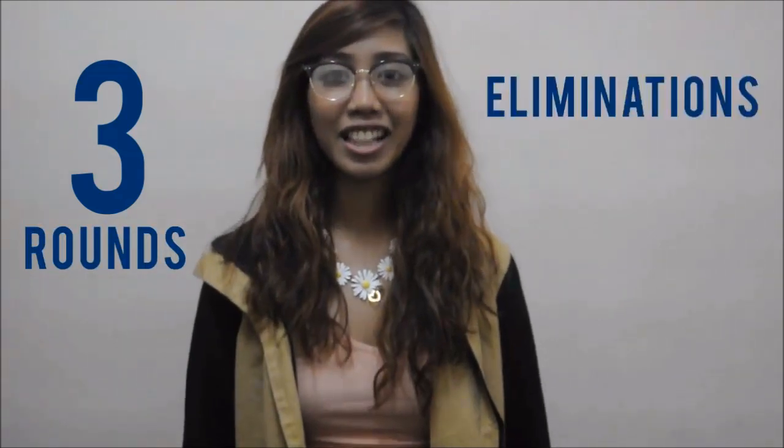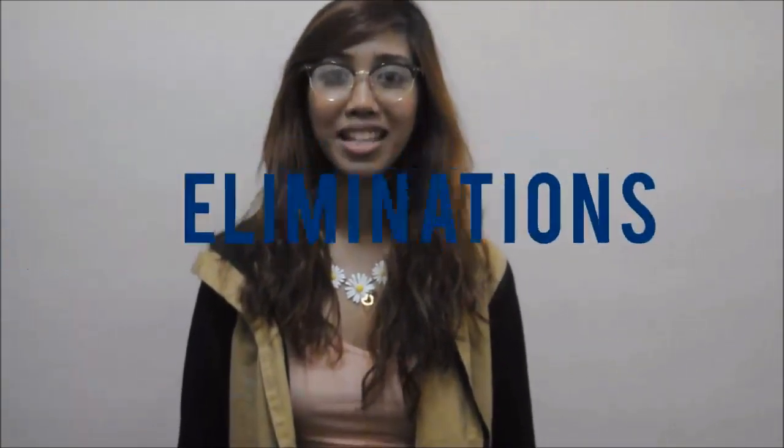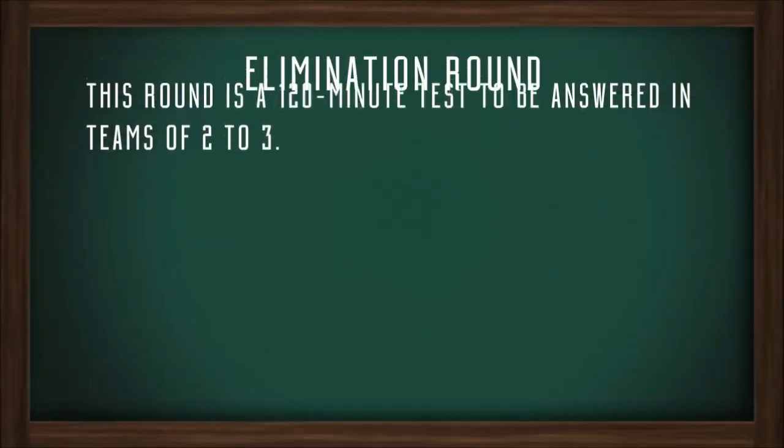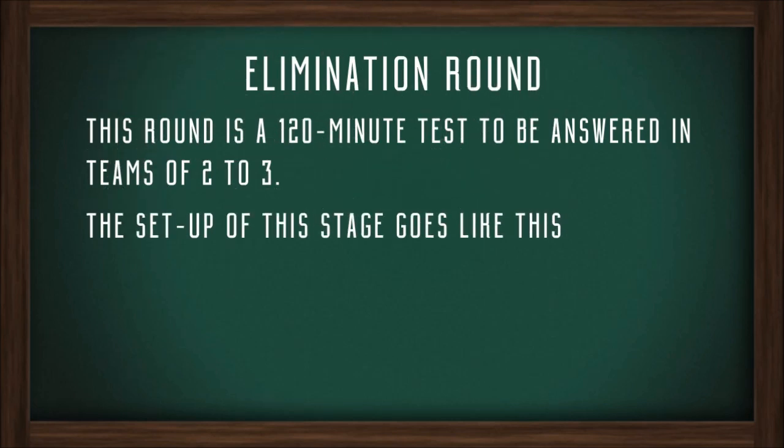This year, MATHirang MATHibay will have 3 rounds: the eliminations, the orals, and the finals. First, let's talk about the elimination round. This round is a 120-minute test to be answered in teams of 2 to 3. The setup of the stage goes like this.